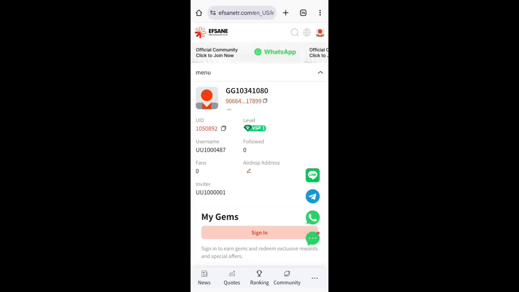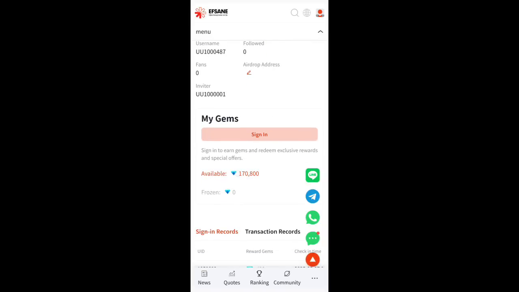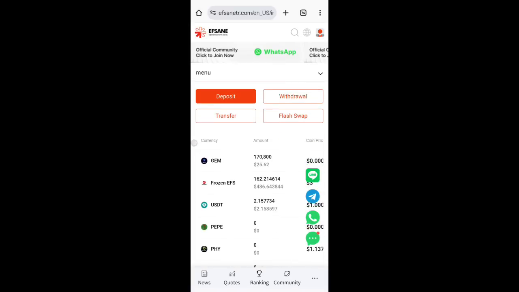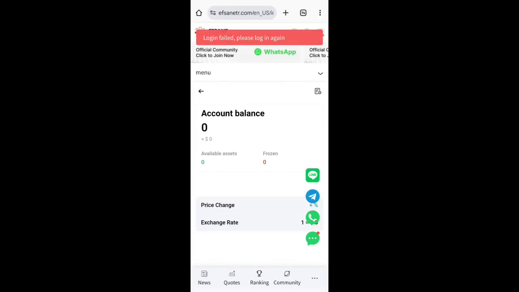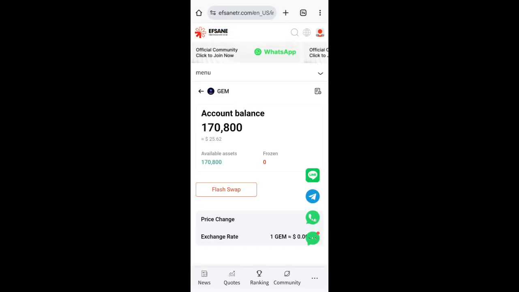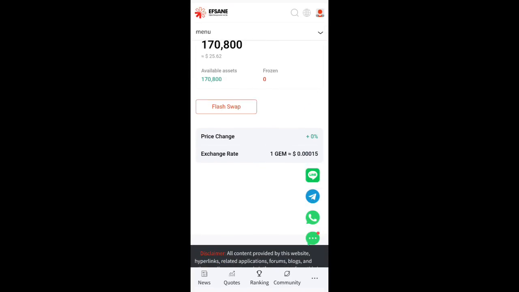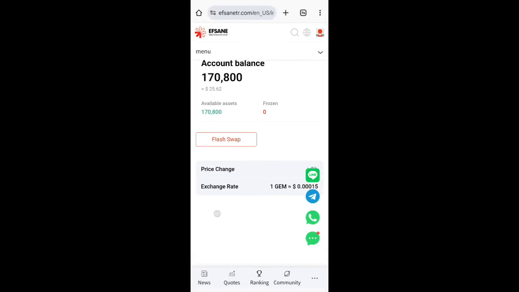So now, like I told you guys before, we have been cashing out on this platform. How we cashed out before is that these gems you are seeing here, we convert them to USDT. When you come to this place here, you can see the spot account, and you can see this option here, fly swipe. When you click on the fly swipe, you can actually swap it to USDT. That was as of last month, before the EFS came about.